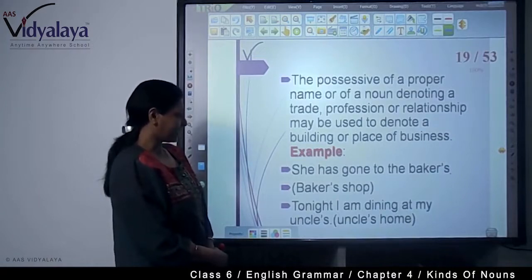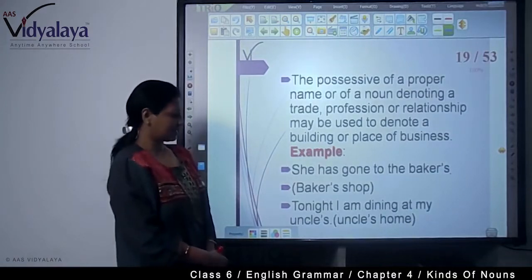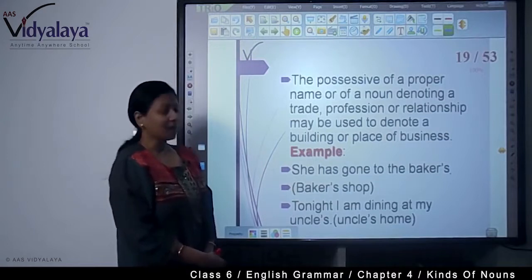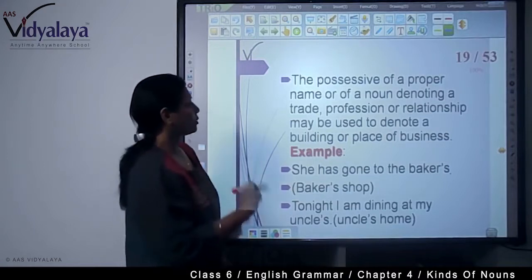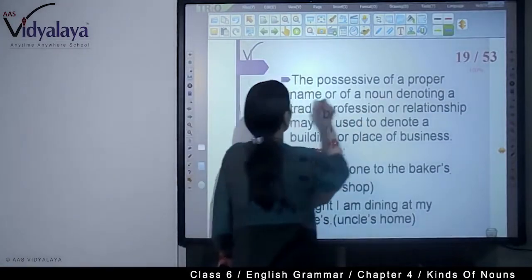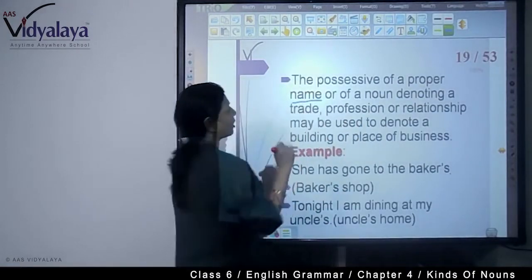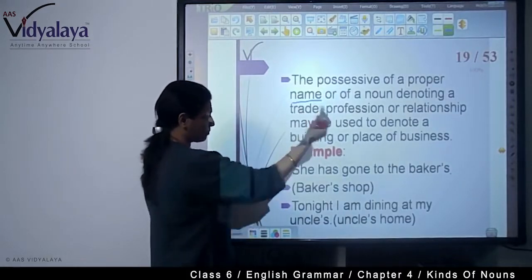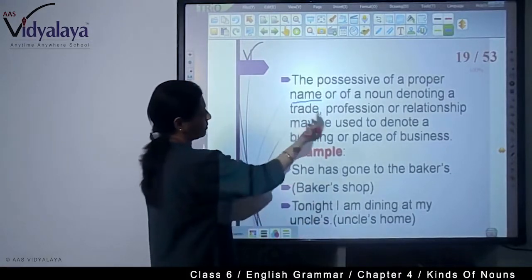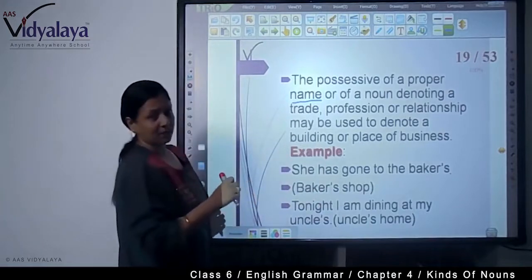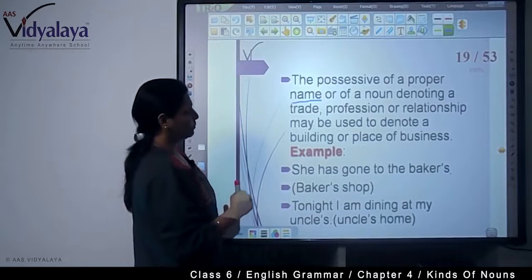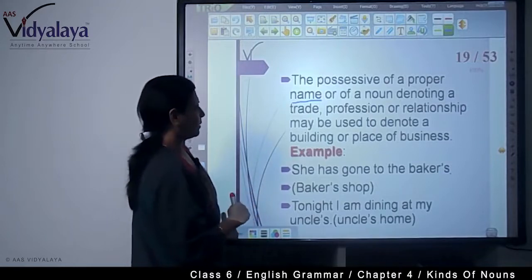Tonight, I am dining at my uncle's. That means tonight, I am dining at my uncle's home. So, the possessive of a proper name or of a noun denoting a trade, profession or relationship. Relationship, uncle; trade, that is the baker's shop; may be used to denote a building or place of business.